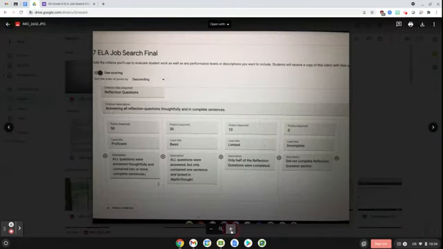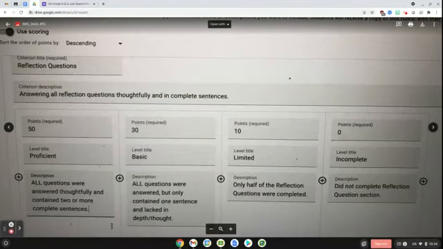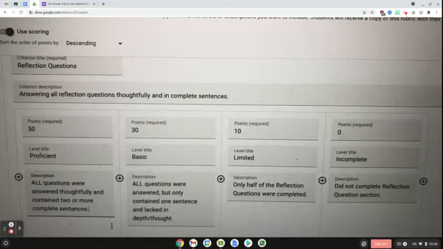But now let's talk about the reflection questions, because this is where most of your points come from. The reflection questions are worth 50 points altogether. So this one's a little harder to get 50 points on. It's not going to be hard to get 30 points, but it's going to be a little more challenging to get 50. So I want to make sure you understand the difference. First of all, you're going to get 0 points if you don't do it, obviously. We're going to give you 10 points if you answer like half of the questions, so you can at least get some points.